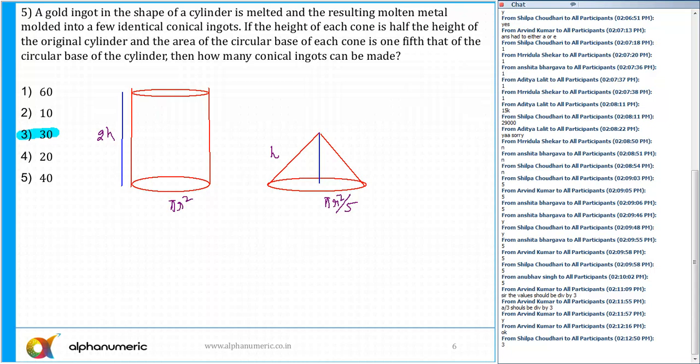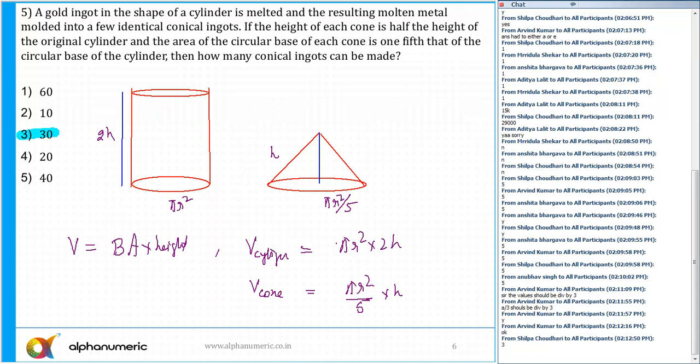Now, whenever you melt something, the overall volume will remain the same. And what is the volume? Volume is always equal to base area into height, isn't it? So the volume of the cylinder is base area pi r square into total height 2h. And the volume of the cone is base area, which is pi r square by 5, into height, which is h here. And the question is, how many conical ingots can be made here?